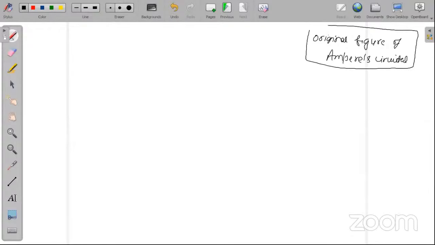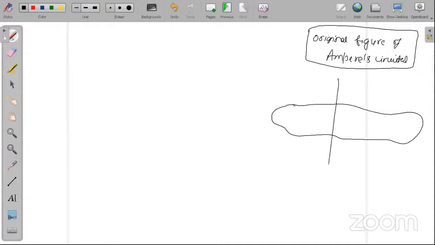That diagram was only for the equation of continuity, but for Ampere's circuital law our diagram was like this. Now I am going to prove the modified form of Ampere's circuital law. This is the closed path, and this is the current carrying conductor.